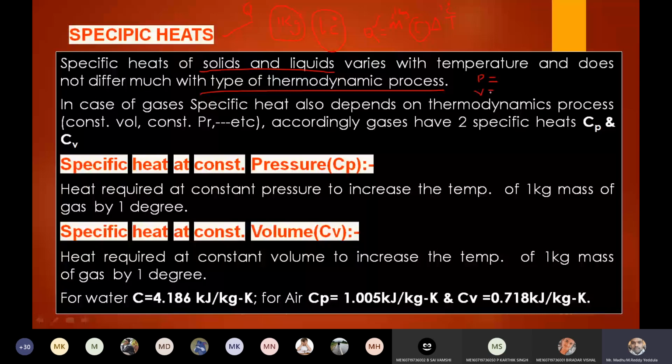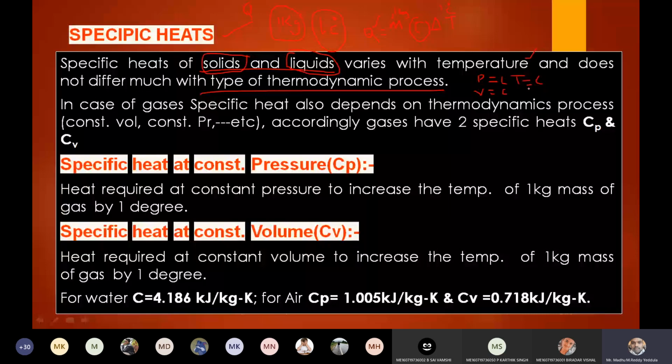For solids and liquids, it depends only on the temperature. It does not depend on the process it follows, whether it may be constant pressure or isobaric, constant volume or isochoric, constant temperature or isothermal process.